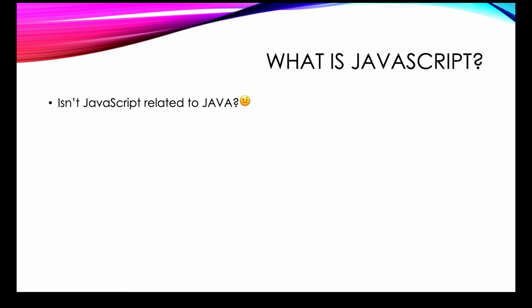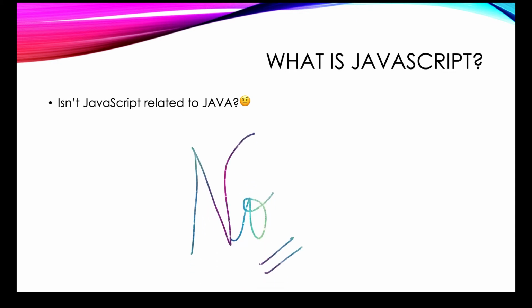A lot of people might have a question: isn't JavaScript related to Java? Because in both the names we have Java. To be honest, that's not the case. JavaScript is totally unrelated to Java. Java is a very complex programming language, while JavaScript is a scripting language. We'll discuss it going further, and we'll point out the differences between JavaScript and Java whenever we face them.